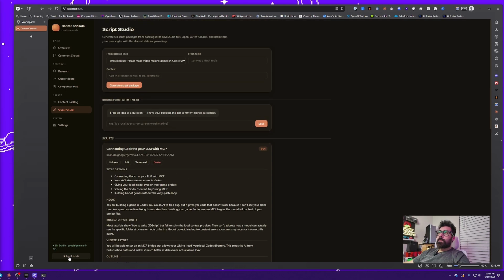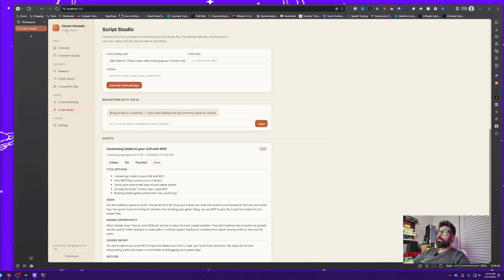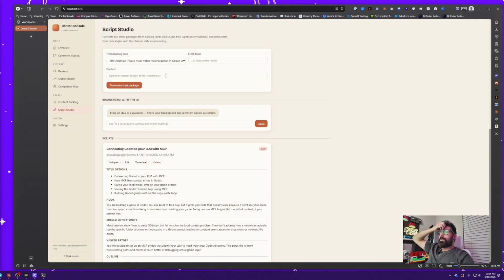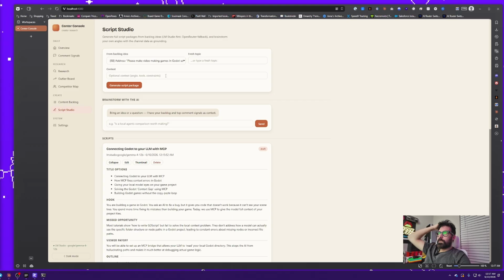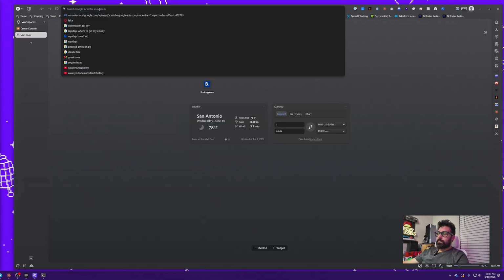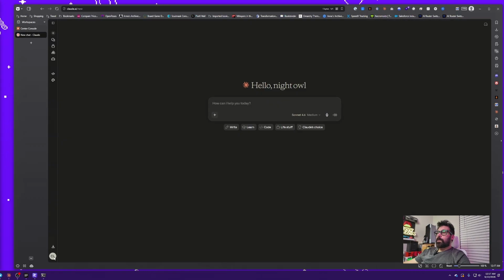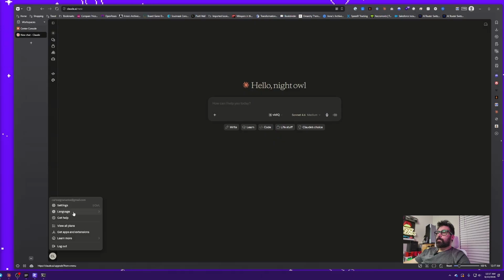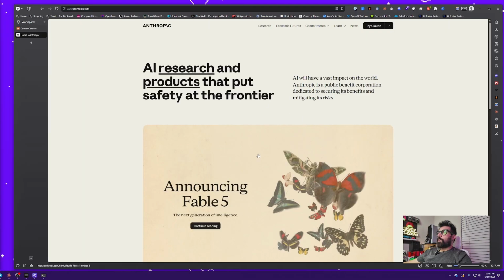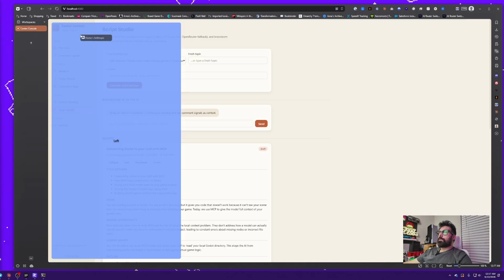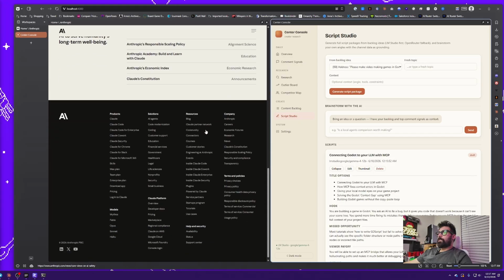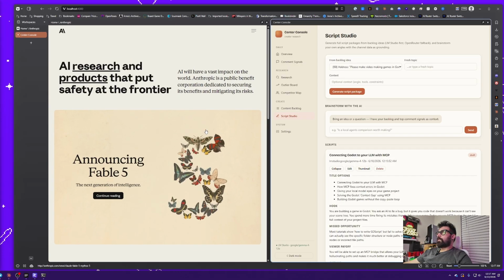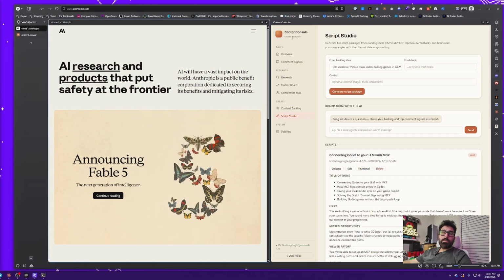So yeah, it has dark mode, it has light mode. It's interesting that when I ask it to switch the UI and the color scheme, this to me looks completely like Claude. So that's the dark mode. How do I switch to light mode? Languages, Anthropic. Yeah, to me this looks kind of similar. It's interesting that it chose this color scheme, but yeah, there you have it.